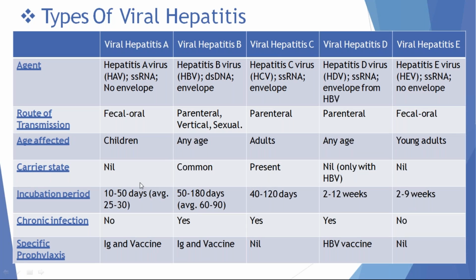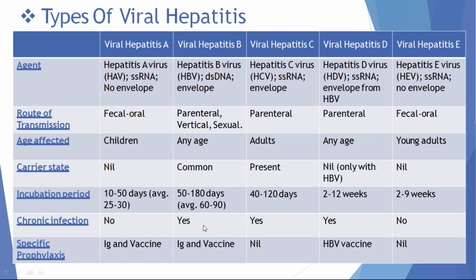Incubation period of hepatitis A is 10 to 15 days. The incubation period is very short for hepatitis A and hepatitis C. Average incubation period for hepatitis A is 25 days, and average incubation period for hepatitis E is around 30 days, that is 2 to 9 weeks. Incubation period for hepatitis B is 50 to 180 days, while hepatitis C is 40 to 120 days, and hepatitis D is 2 to 12 weeks.